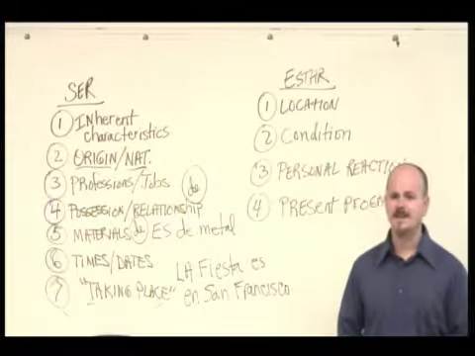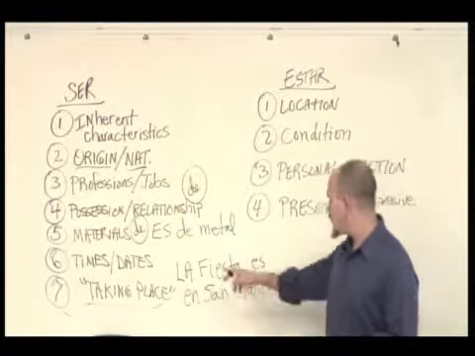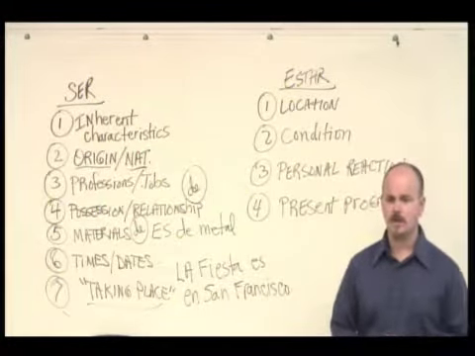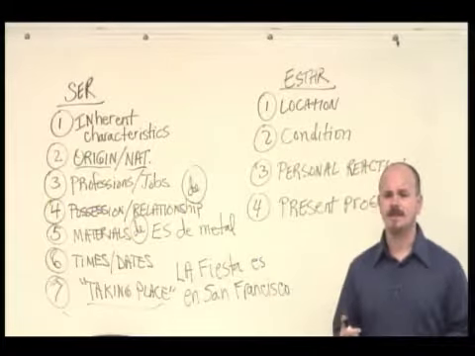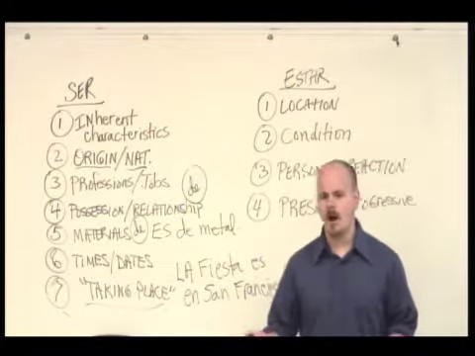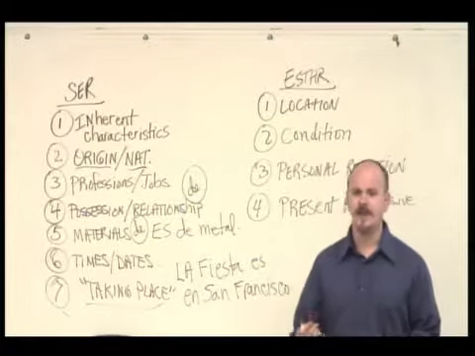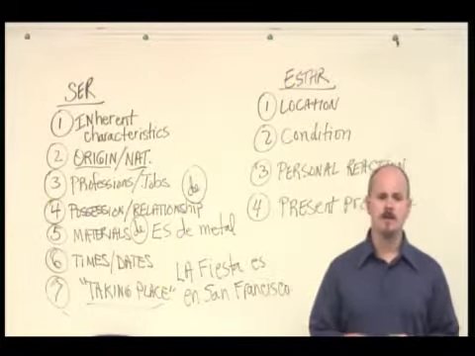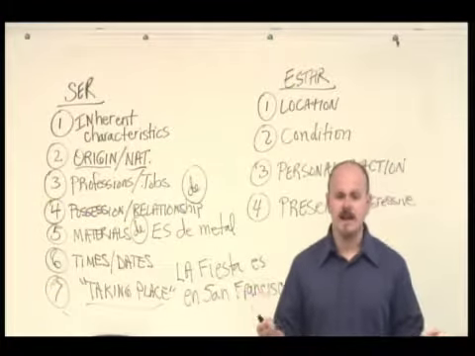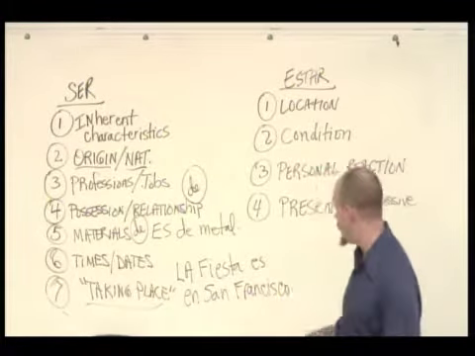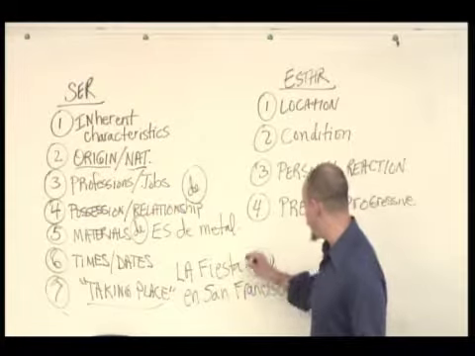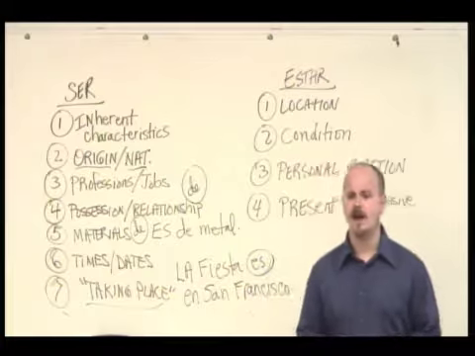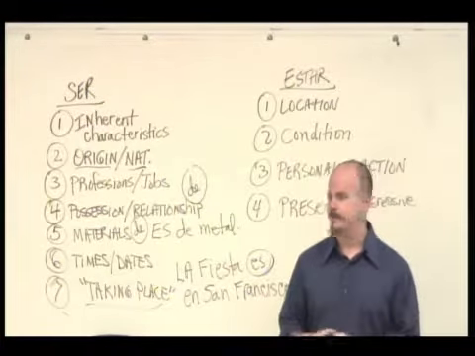La fiesta es en San Francisco would mean the party takes place in San Francisco. Okay, so it could be la fiesta es en la casa de Juan. El desfile, which is the word for parade, el desfile es en Inglaterra, in England. But meaning this idea of taking place, it would also work for the time that something's taking place. So la fiesta es a las 4 de la tarde.